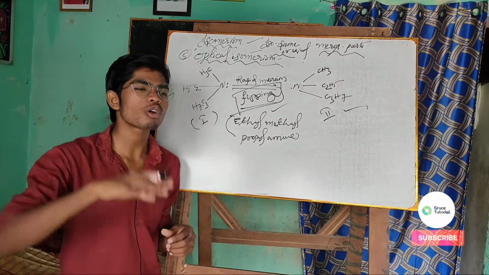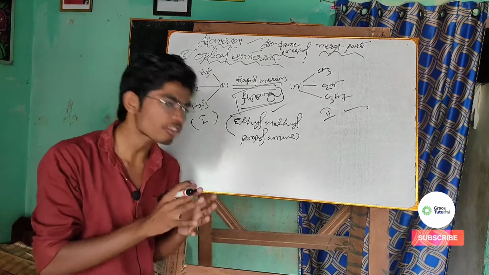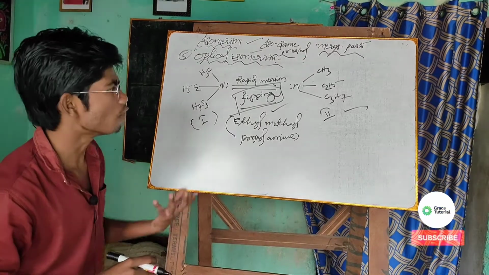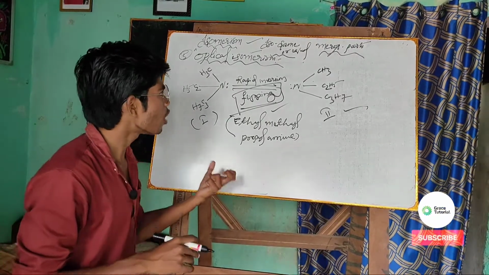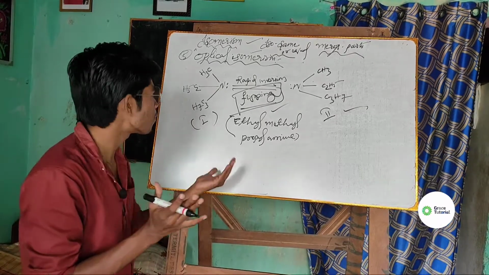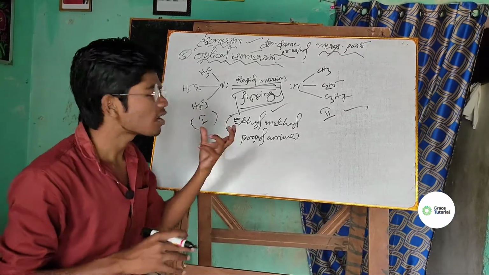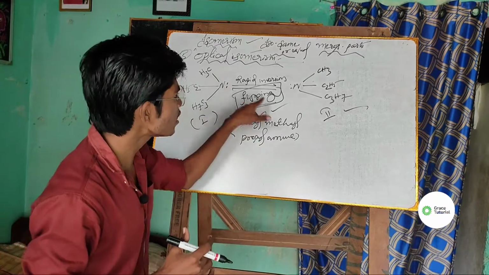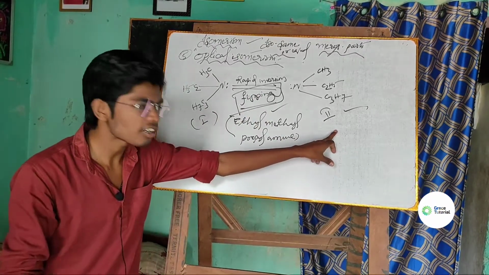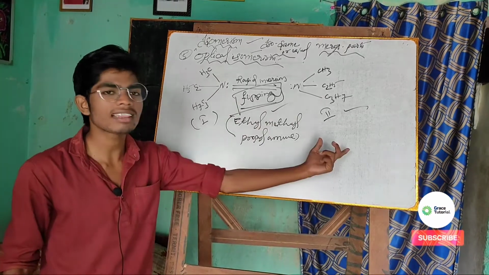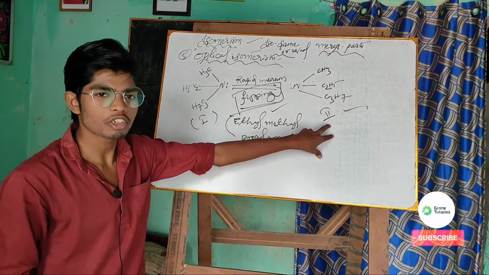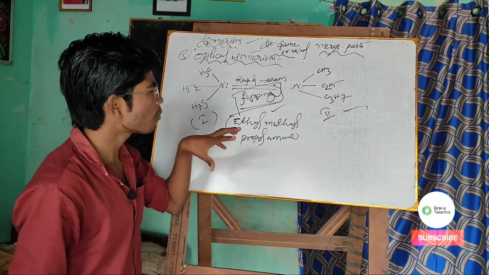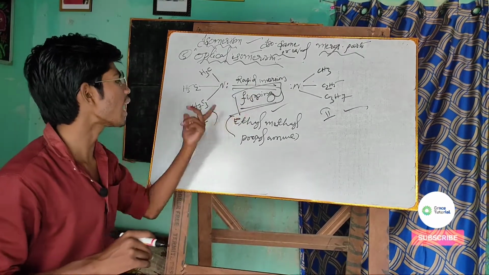We are not going to discuss the entire optical isomerism, as that's not part of this chapter. But we need to understand how optical isomerism is utilized in the case of amines. I gave a simple example of how ethyl methyl propyl amine, due to rapid inversion, changes into another enantiomeric form, number 2, and that can be converted back into number 1, which is called flipping. So remember two important terms: rapid inversion and flipping.